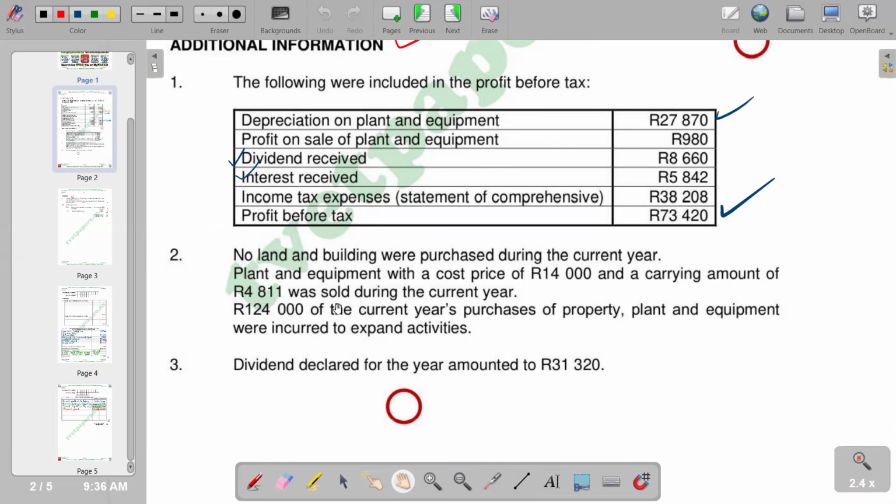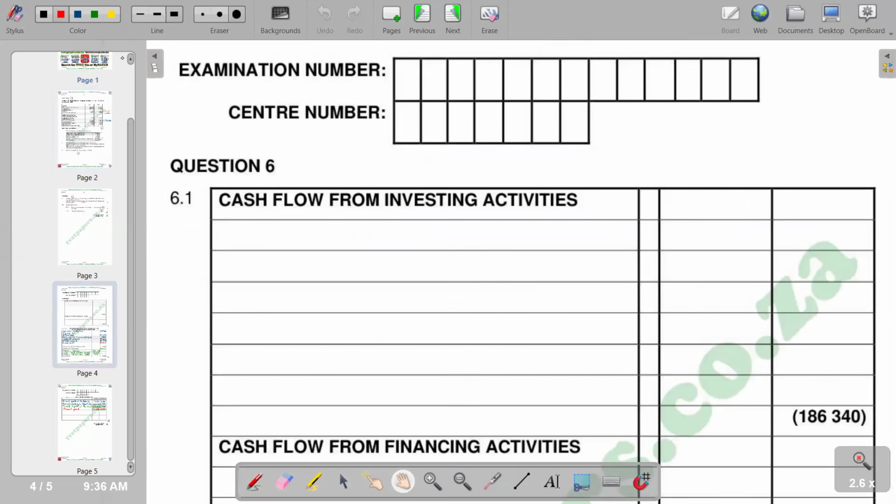So this one was sold. And then 124,000 of the current year's purchase of property, plant, and equipment. So 124,000 indicates plant and equipment that were purchased. So we included it under investing. So these are additions of plant and equipment. So the amount that we have is 124,000.